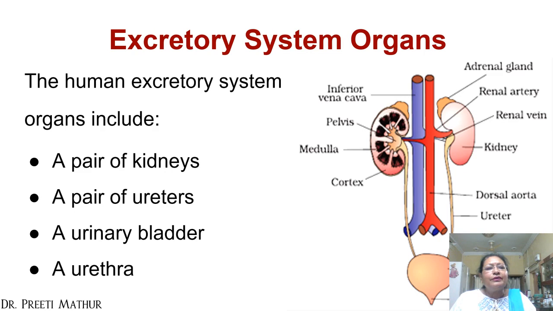Now, in the human excretory system, there are some organs which are related to this system. There is a pair of kidneys, a pair of ureters, a urinary bladder, and a urethra.